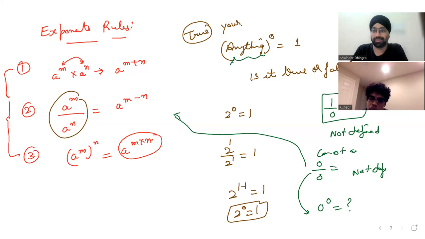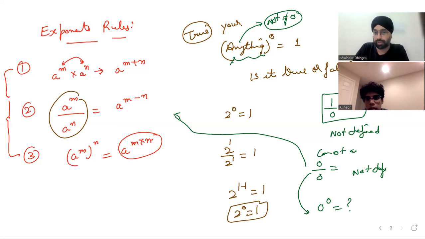Can I say anything? No, not 0. So not anything. Yes or no? So anything, this means what? This should not be equal to 0 first of all. You agree or no? Because 0 raised to power 0 is not defined. Are you able to understand what exactly I'm trying to say? Yes. Great. Or shall I do it?